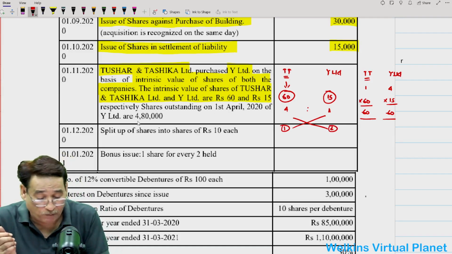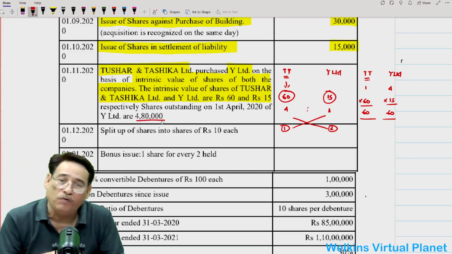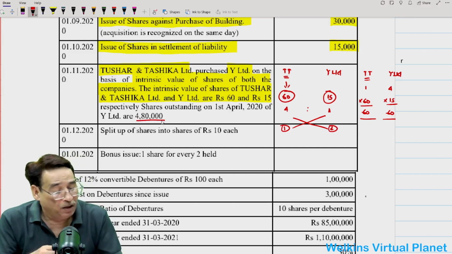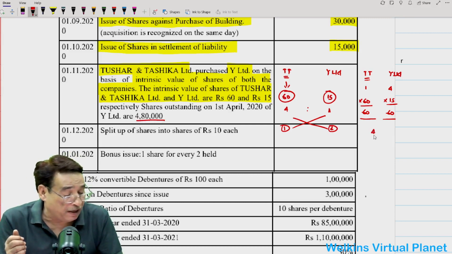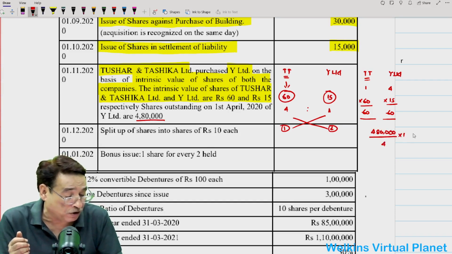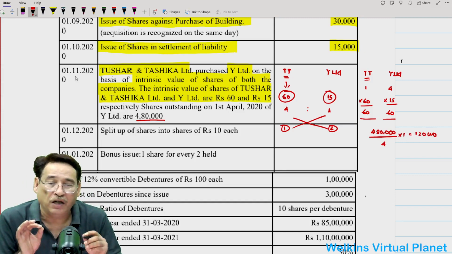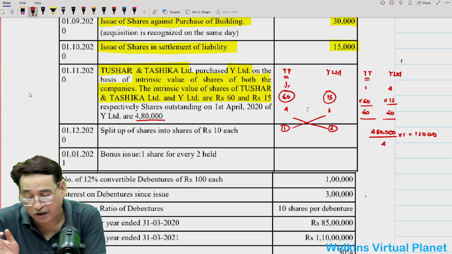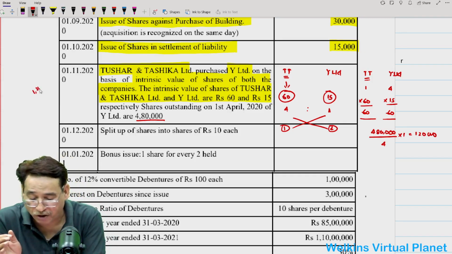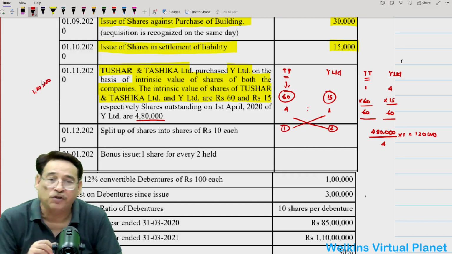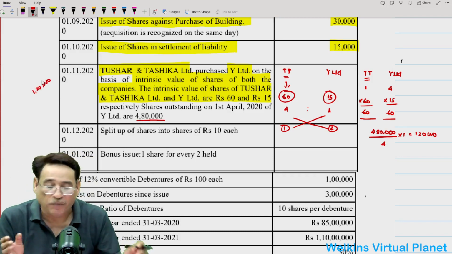Now, total number of shares of Y Limited is equal to 4,80,000. So, there are 4,80,000 shares. And for every 4 shares, divided by 4, we will issue you only 1 share. That is equal to 1,20,000 shares. So basically on 1/11/2020, it means Tushar and Tashika Limited issued 1,20,000 shares, correct, to Y Limited.